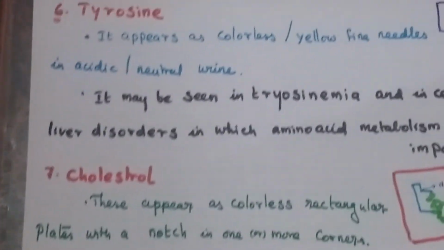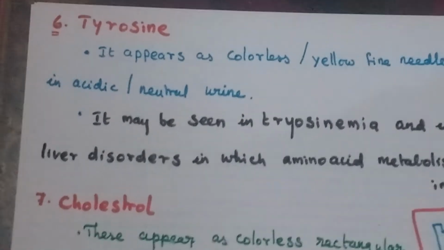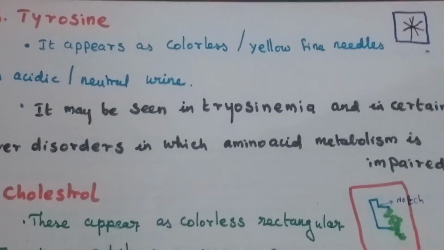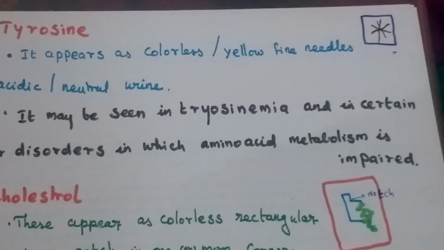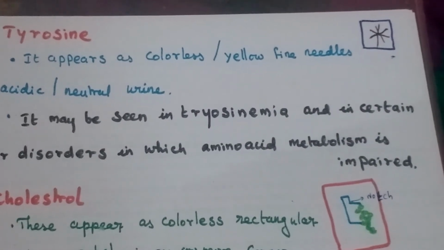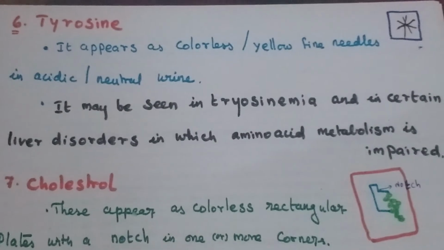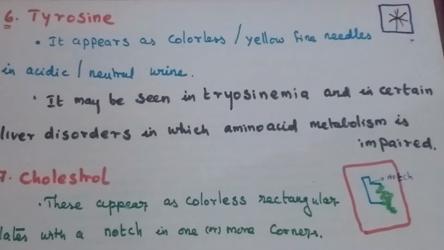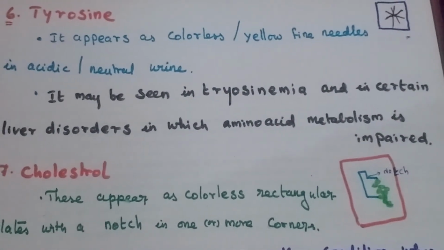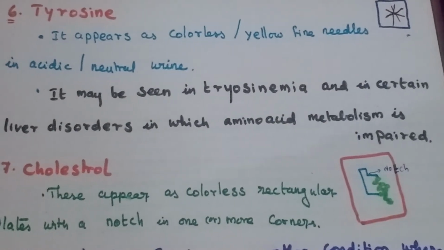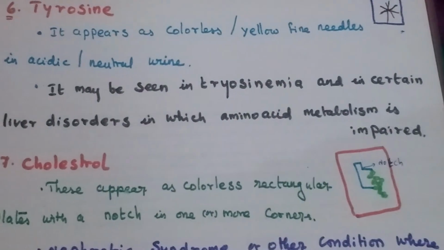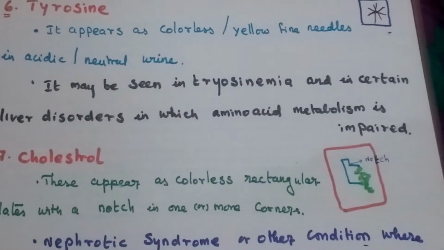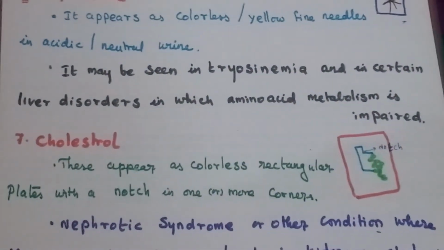Sixth one is tyrosine. It appears colorless. This one is typical in shape, that means needle in shape. They are present in acidic urine. They are seen in the case of tyrosinemia, which is a tyrosine metabolism disorder.